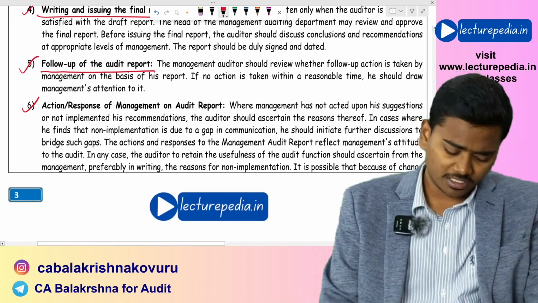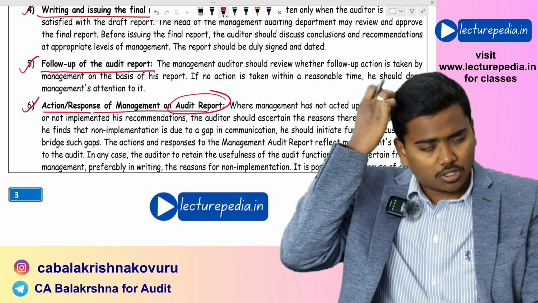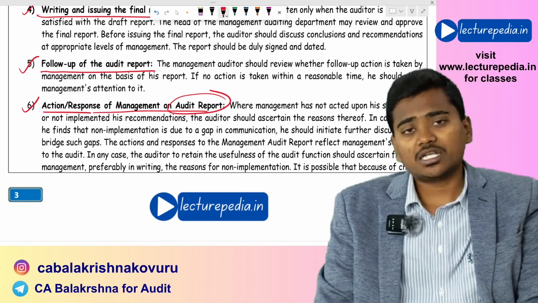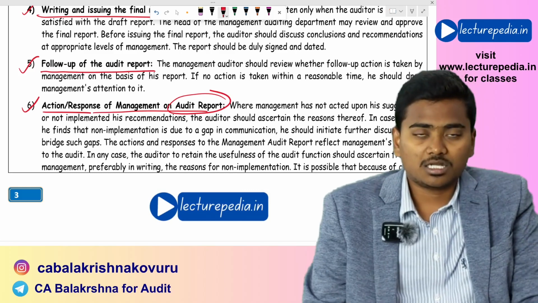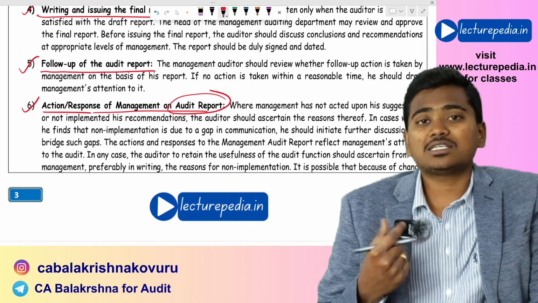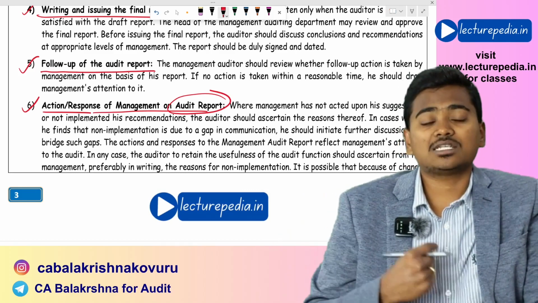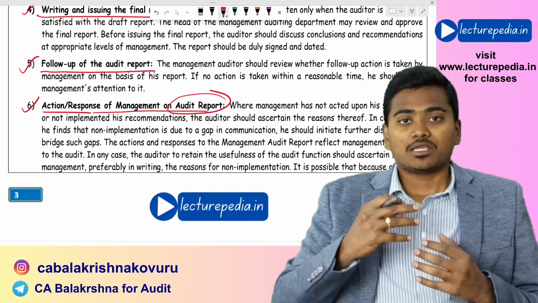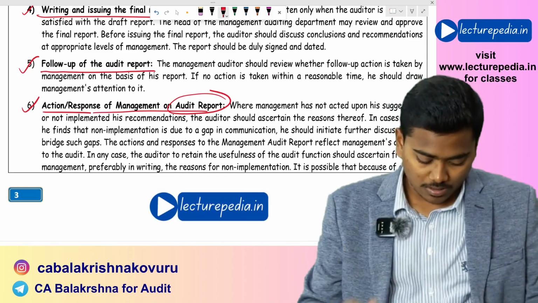The sixth point is also related to the same, action or response of management on the audit report. What action has been taken by the management, whether they have implemented the recommendations or not. If they have not implemented the recommendations, why not, whether there is any problem in understanding the recommendations made by the auditor. If that is the reason, if management is not able to understand the recommendations, then the auditor needs to further explain the recommendations that he has made to the management. Hope that is clear.